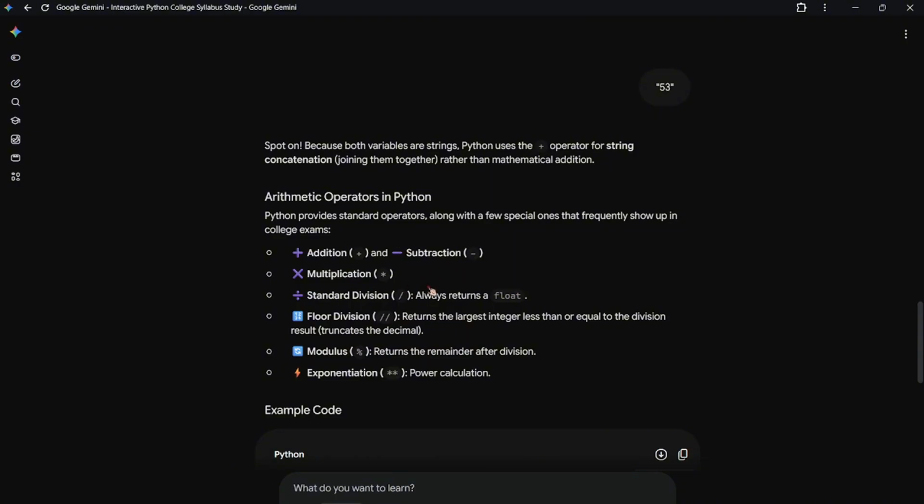Now, the arithmetic operators in Python: addition, subtraction, multiplication, division. If you don't know what addition, subtraction, multiplication, division is, I know what I mean, okay? Just go to nursery, bro. Come on, just kidding. Okay, see here there is floor division. In floor division, it's written: the largest number less than or equal to the division result.